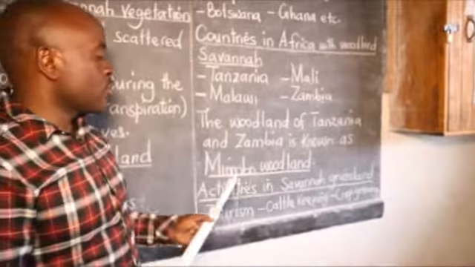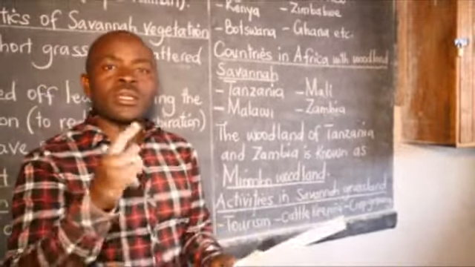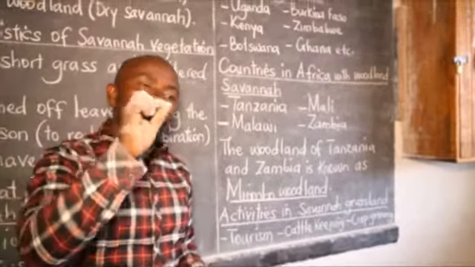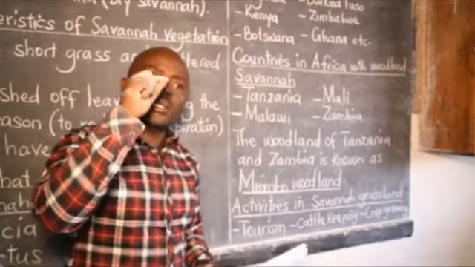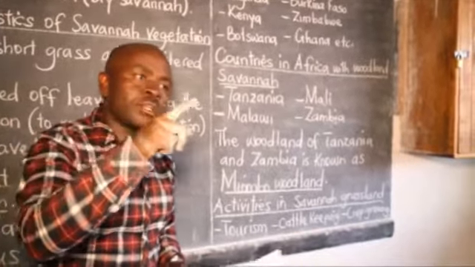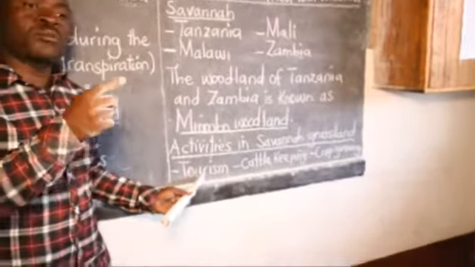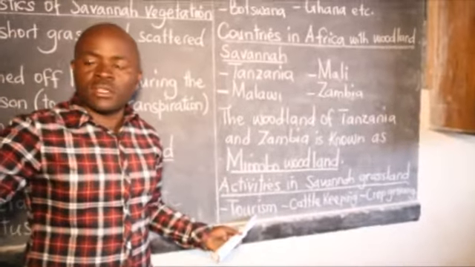We said the reason why most game parks are found in the savanna grassland. We specifically said there is a complete food chain for animals. I explained about it earlier. Tourism, of course, people come to see both grass-eating animals and flesh-eating animals.